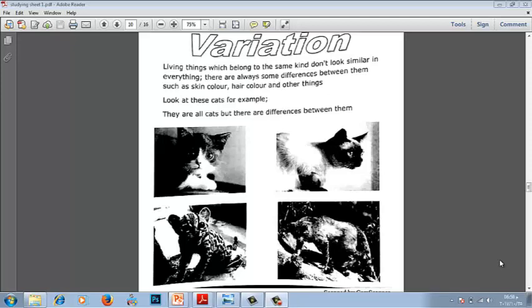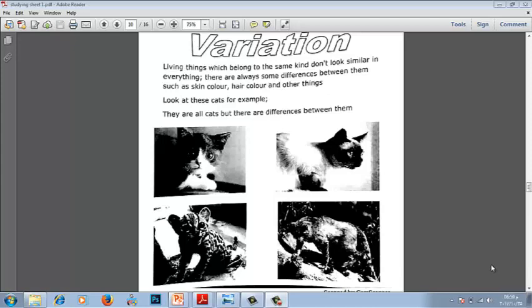In this video inshallah we are going to talk about variation. We took this topic at the school but we are revising it now. Variation means differences. Living things which belong to the same kind don't look similar. In everything we are different. Maybe in skin color, maybe in the shape of the eye, the color, the hair color.